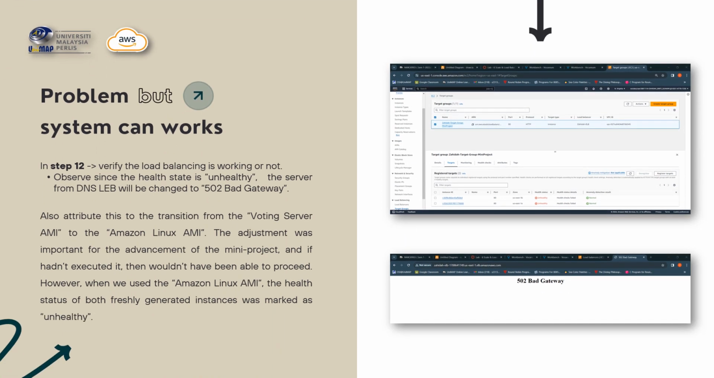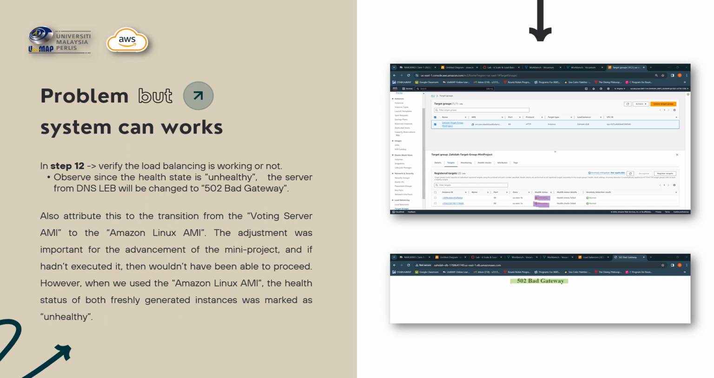This is the biggest problem in developing this mini project. As you can see in step 12, which is to verify whether the load balancing is working or not, it can be observed that since the health state is unhealthy, the web server from the DNS ELB will change to bad gateway. You can see here, it is unhealthy and unhealthy.